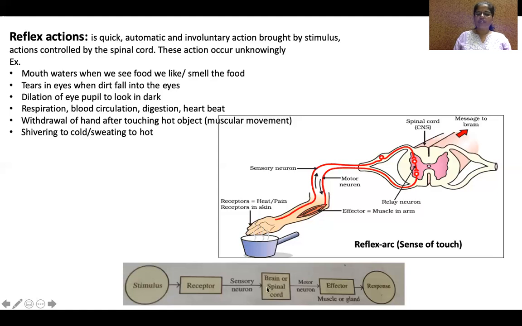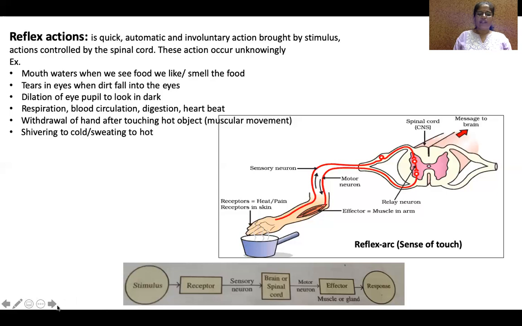Here the information gets processed and it passes the information to the motor neuron. Here also it passes in the form of an electrochemical impulse and reaches the effectors, usually muscles. Whereas in the eye, it is a gland, because it secretes tears in our eyes. Most of the time effectors will be muscles, which leads to a response. Okay, this is a simplified pathway of the functioning of our nervous system.